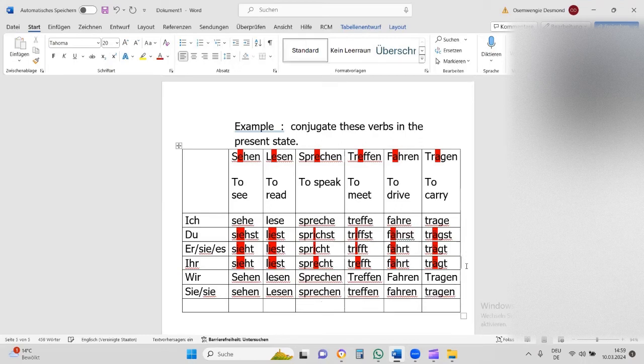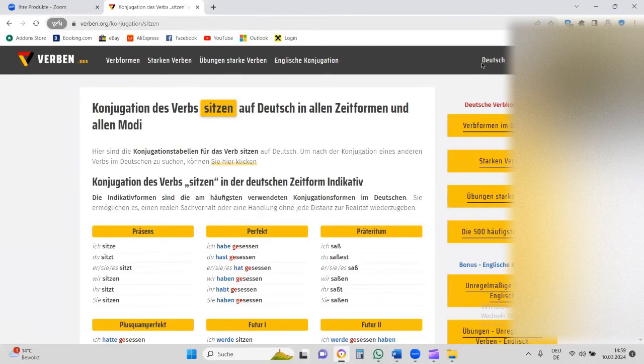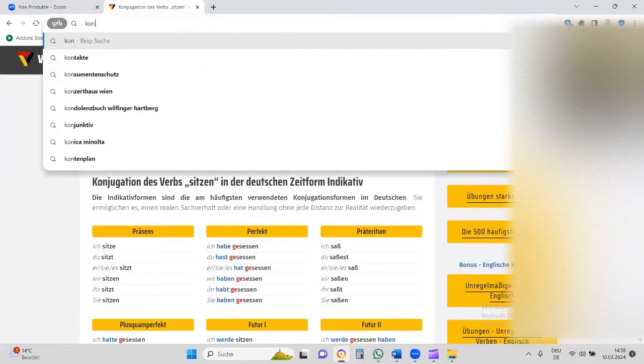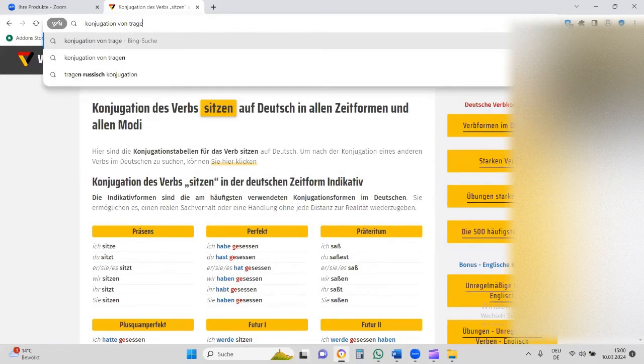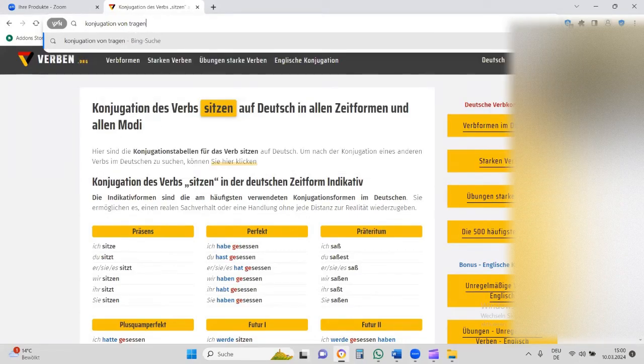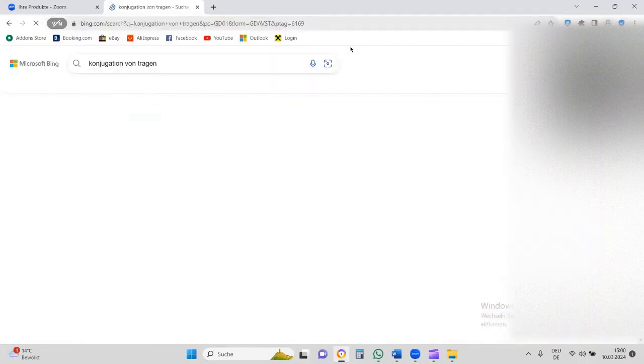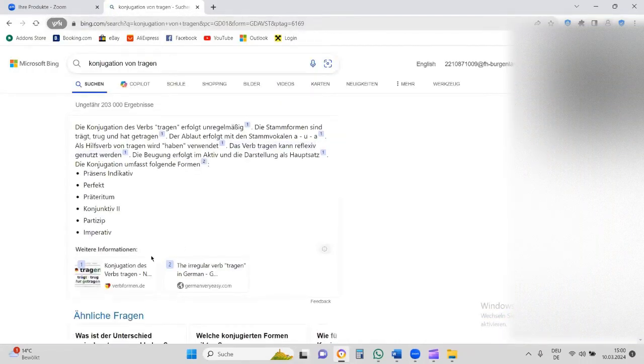So, now let's get that out, knowing whether that place ended with it or not. Let's get that out. So I will say conjugation von tragen. Once you get the one for tragen, you can know the rest.